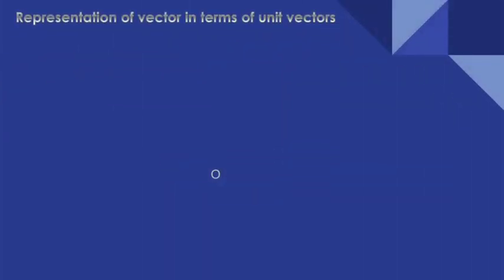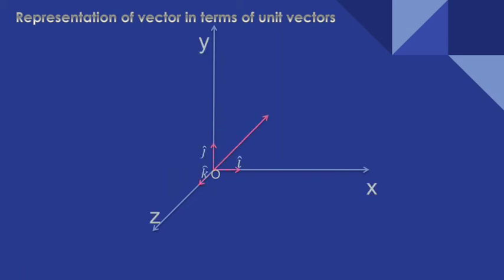Now representation of vector in terms of unit vector. Now this is a very important and necessary topic to understand vector algebra, that is how we can represent unit vectors and any vectors in terms of unit vectors. So there is no more complication in this topic. Let us assume a three-dimensional space and draw a vector with the three unit vectors.